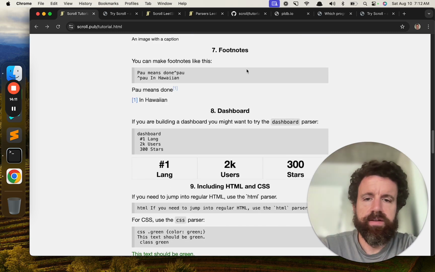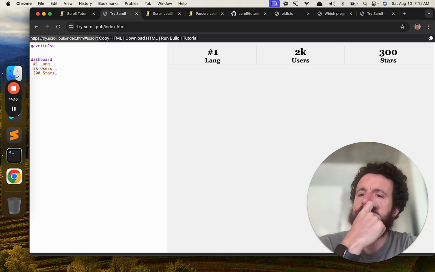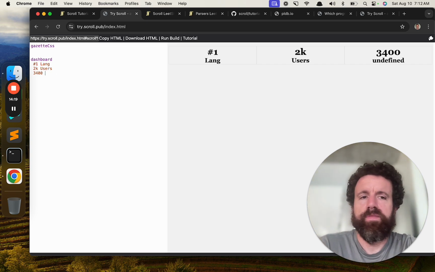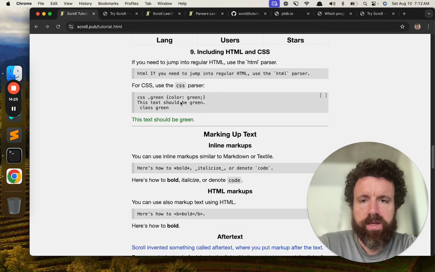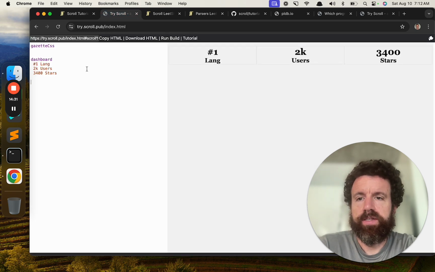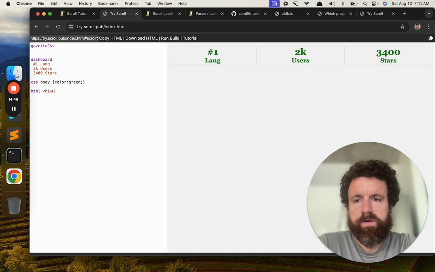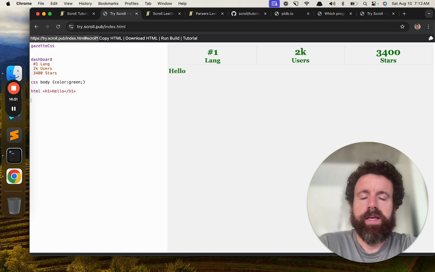And then dashboard. This is kind of a neat thing to get a quick little dashboard, if you're building some dashboards. 300, whatever. Pretty self-explanatory. So you can use the HTML and CSS parsers. Say I wanted to make the color green of everything. I could just do this, body color green. Of course, you're not going to get autocomplete and stuff in there yet. Now, for HTML, you can write HTML. Now, there's another way to do it.